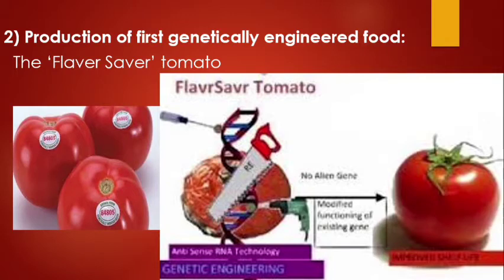It remains fresh without rotting and delivers natural flavor all year. The antisense PG gene was introduced in tomato. Due to this antisense PG gene, the tomato remains fresh all year.